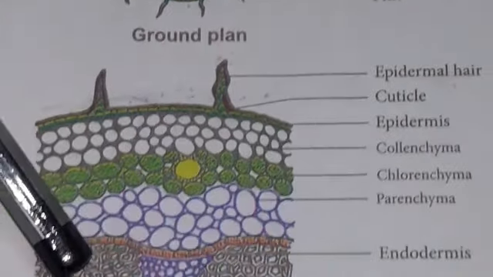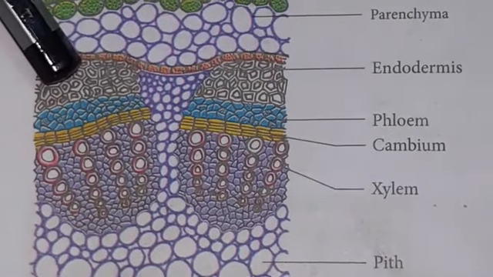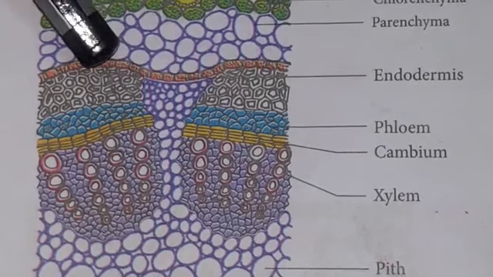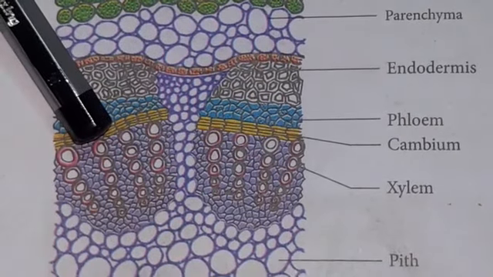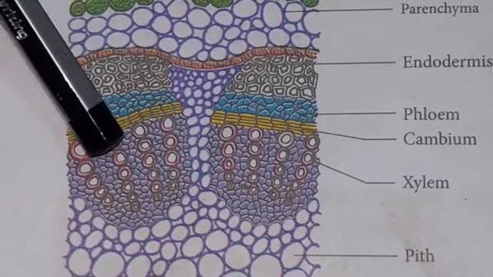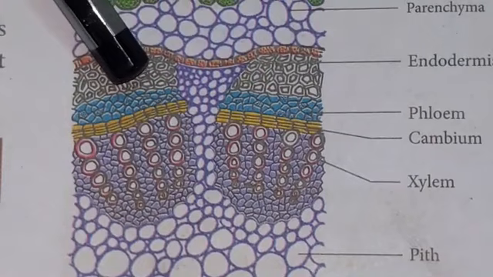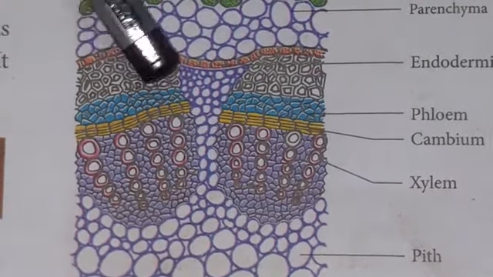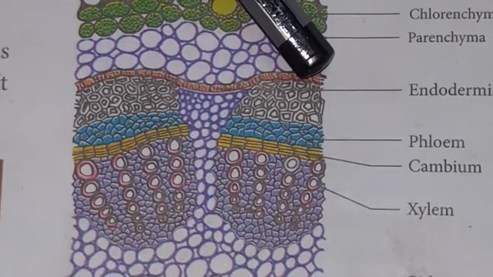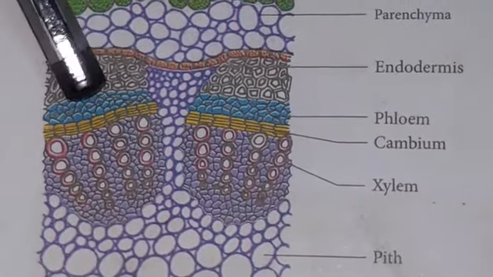Next, the pericycle. The pericycle is the layer of cells that occurs between the endodermis and the vascular tissue. In the sunflower stem, a few layers of sclerenchymatous tissue occur as patches outside the phloem.